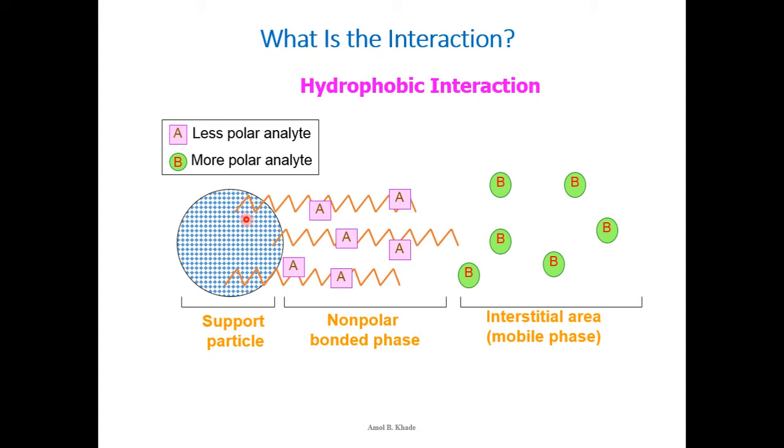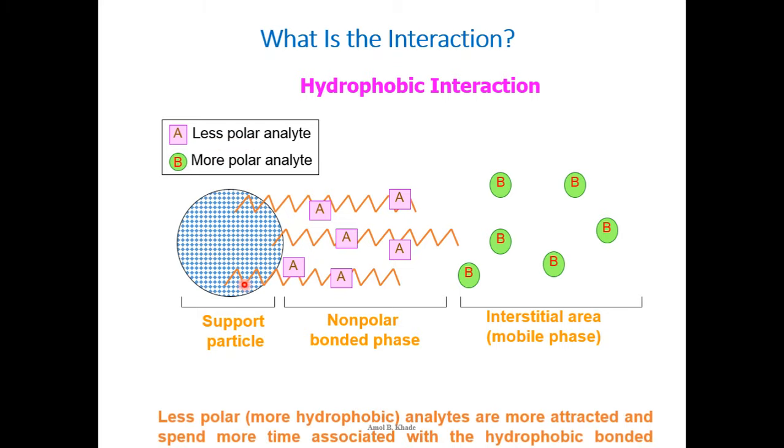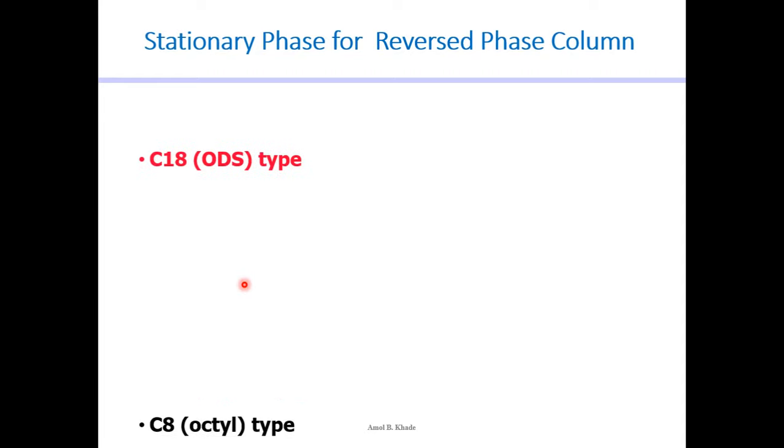So the one which is similar to the stationary phase will have strong affinity with the stationary phase, and the one which is similar to the mobile phase will be carried through the column very fast in reverse phase chromatography. Okay, so you can see here B is more polar, so that's why it is having a hydrophobic interaction with the stationary phase, whereas A is less polar, so it is having a lipophilic interaction with the stationary phase. So this we have already discussed.